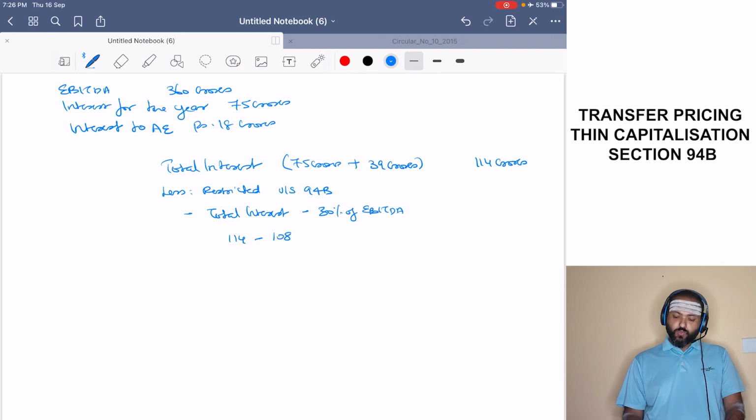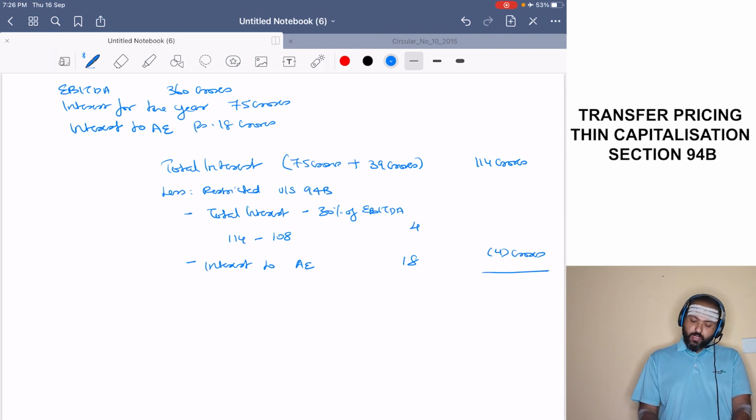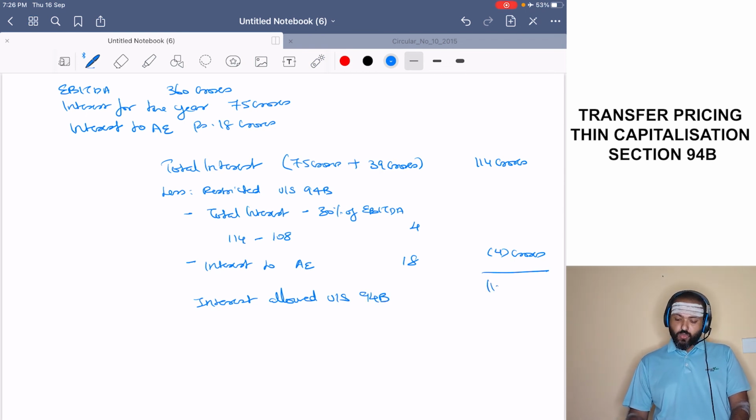So 4 is one of the disallowances. Then interest to AE, that is 18. Fine. So the lower of the two, 4 crores, will be disallowed. Therefore, interest allowed under section 94B will be 110 crores.